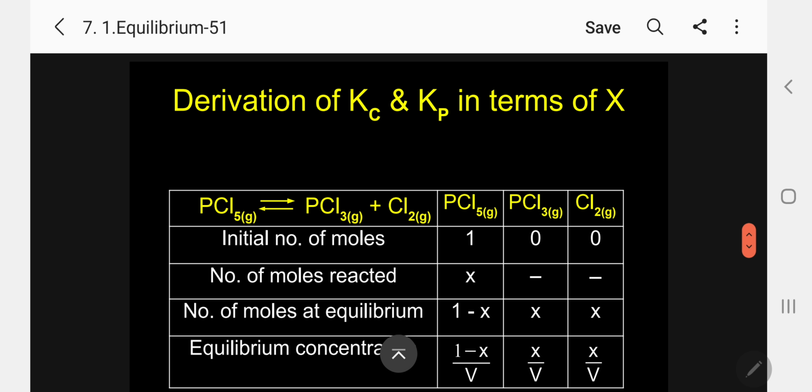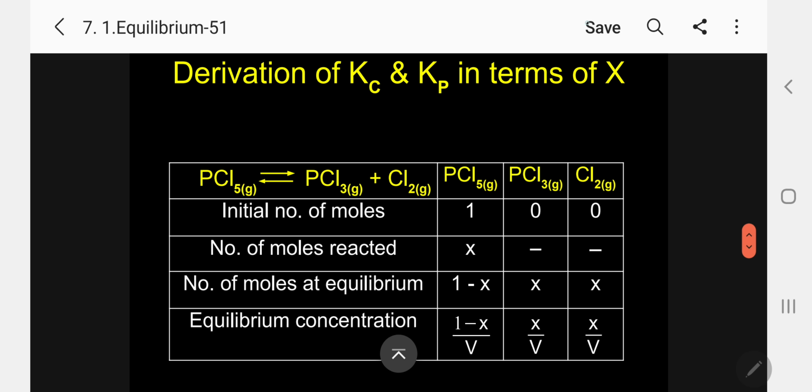So let us now derive. First, I will derive Kc in the case of PCl5 gas, reversible arrow PCl3 gas plus Cl2 gas. So in the table column, as usual, PCl5, PCl3, Cl2, all gases. Initially, PCl5 1 mole, products 0, 0. So number of moles reacted, X moles are reacted.